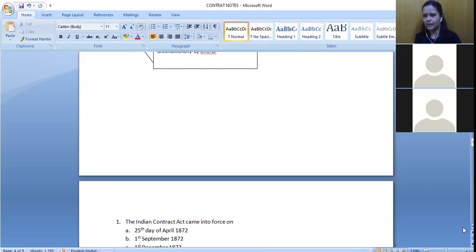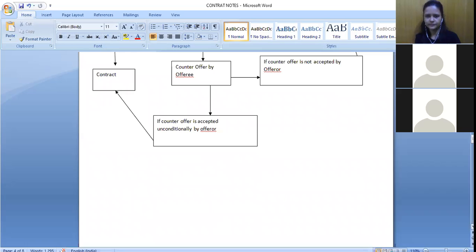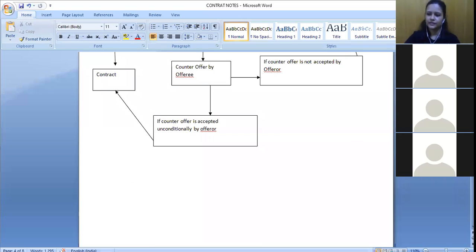Okay, so is this part clear? Anyone having any question, any doubt or anything? Anyone? Neha, Mamta, you guys are very silent. Is this part clear? Yes, ma'am. Okay.